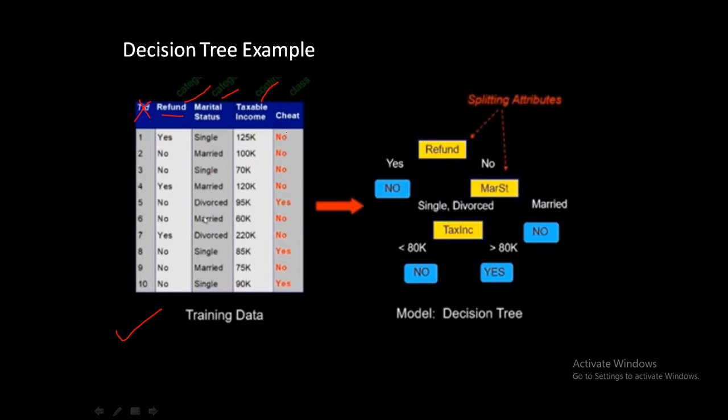So we have three feature columns, and this is a class column, cheat. This is the decision column, a labeled column. Here it has only two possible values: either that particular person cheats the government by not paying taxes, or not. So only two outcomes are there. That comes under the decision tree. Now this is my input, and as I told you, its outcome will be a decision tree. Actually this is not the outcome, but the model. ये हमारा input है. तो आप अगर decision tree के कोई भी algorithm को ये input देंगे, it will return a model.